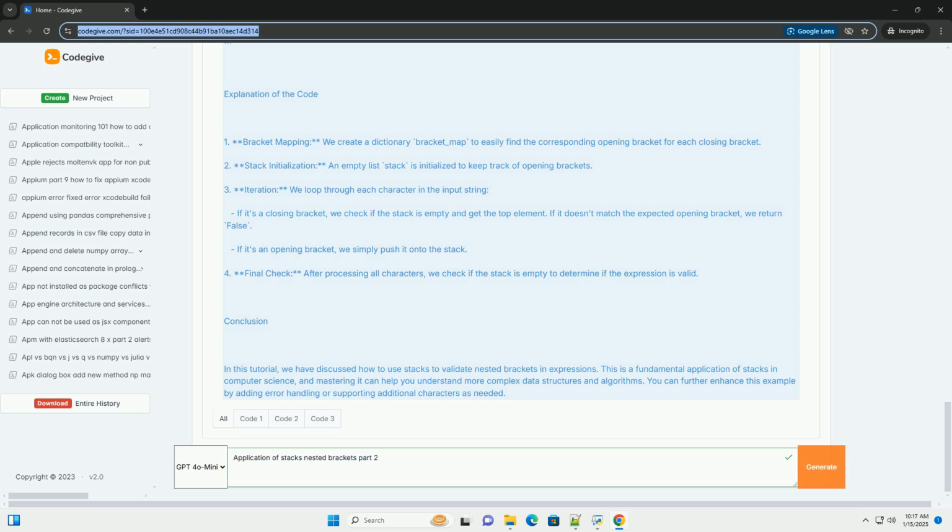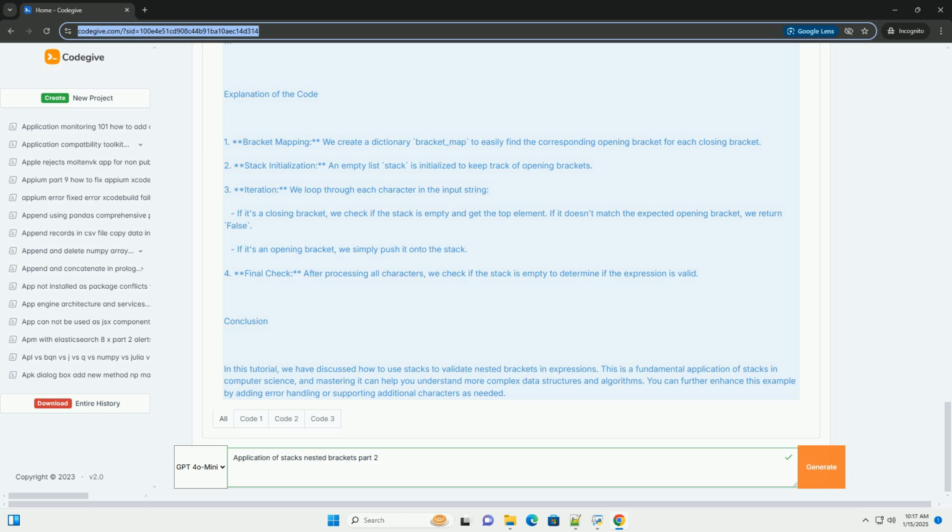Steps to validate nested brackets. 1. Initialize an empty stack. 2. Iterate through each character in the input string. If the character is an opening bracket, push it onto the stack. If the character is a closing bracket, check if the stack is not empty. If it is empty, it means there's no corresponding opening bracket.